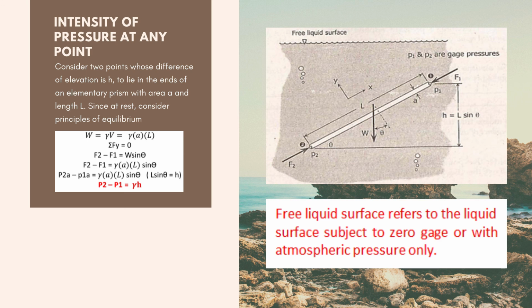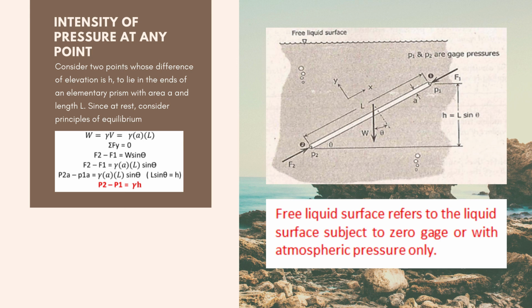So ayan. So yung illustration, ayan yung difference niya dun sa difference ng elevation niya nung dun sa F1 and F2 ay h is equal to L sine theta. So yan class. Based on the figure class, we all know that weight is equal to unit weight multiplied by volume. So dyan, ang volume dyan is yung value ng area multiplied by the length. And then by summation of forces along Y, assume natin which is equal to 0. So makukuha natin ay F2 minus F1 kasi magkaiba sila ng direction. So ang positive natin is going up and then ang negative naman natin is going down.